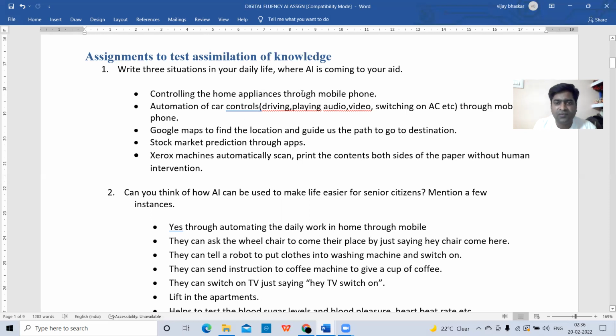First one is controlling the home appliances through mobile phones. Nowadays, by sitting in your chair itself, you can control all the home appliances. For example, washing machine, refrigerator, whatever home appliance devices are there, you can regulate them. Or switching on a light, fan, everything can be controlled by your mobile phone only, through the mobile phone apps. In that way, artificial intelligence is helping in our daily life.